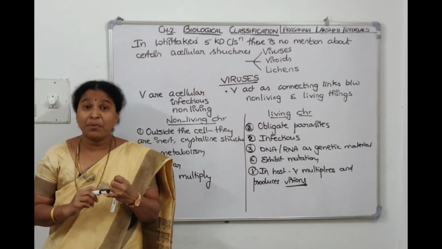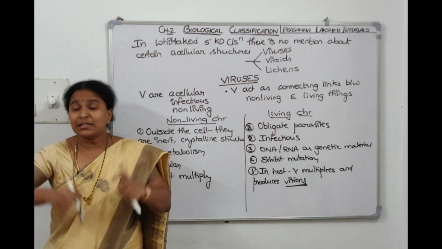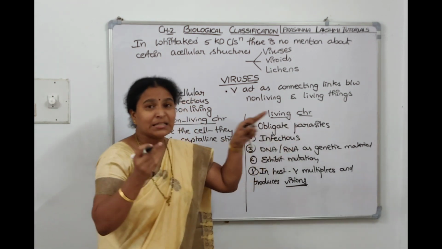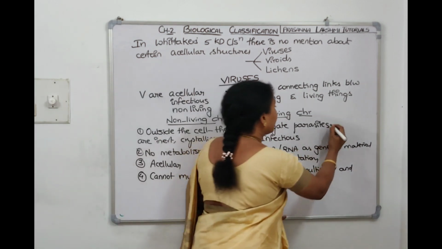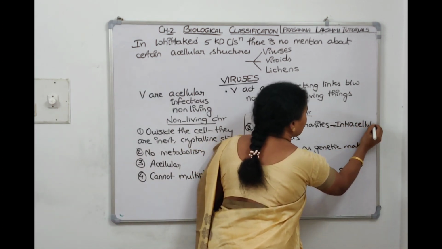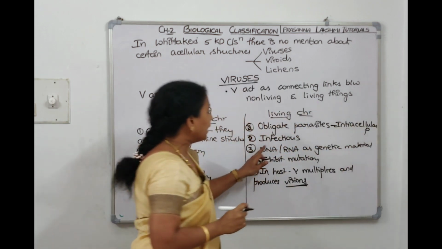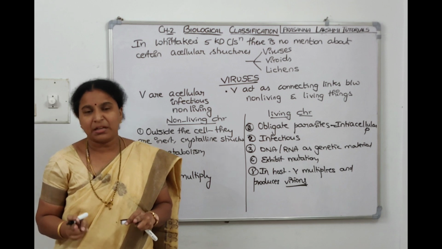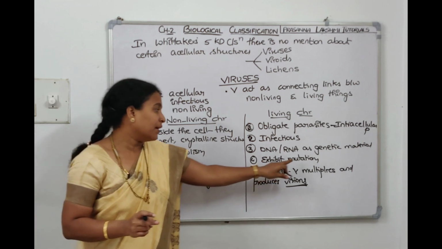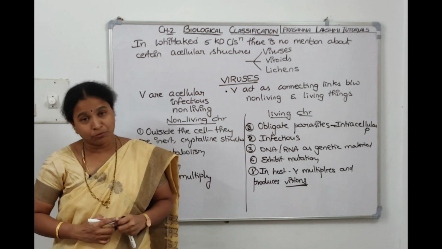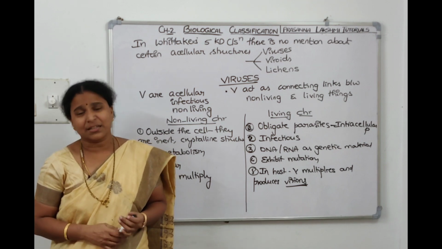So we are telling it's an obligate parasite. It stays inside the host, means it's an intracellular parasite, and it is infectious. It causes diseases. It has DNA or RNA as the genetic material, and that genetic material exhibits mutations. Inside the host, it multiplies and it produces its progeny. All these are living characteristics, right?